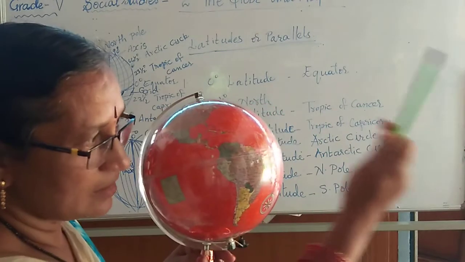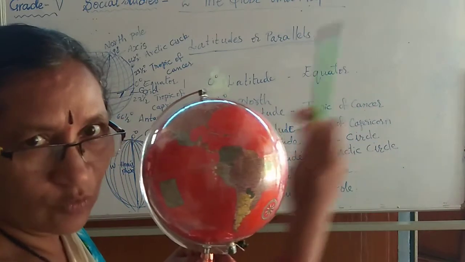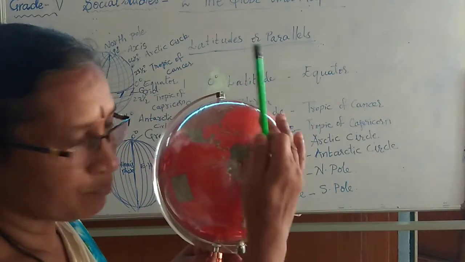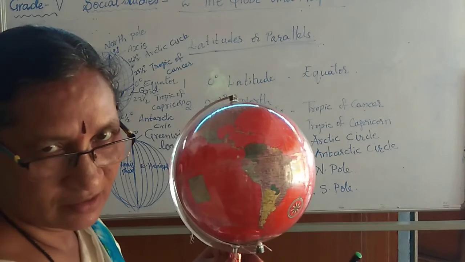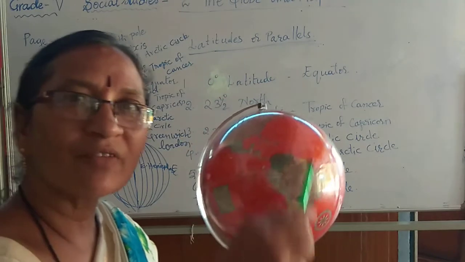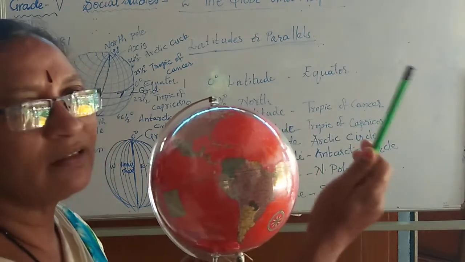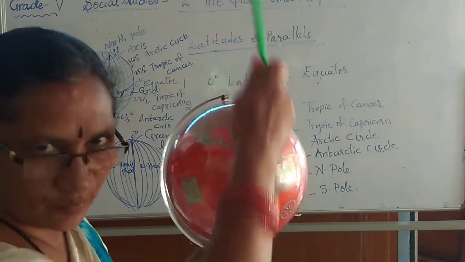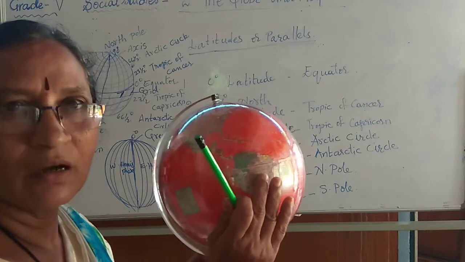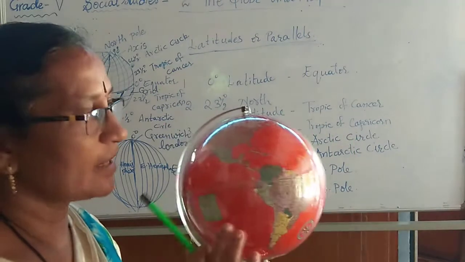The sunshine will be vertically overhead, falling exactly on those places, so they will have the same time, right?